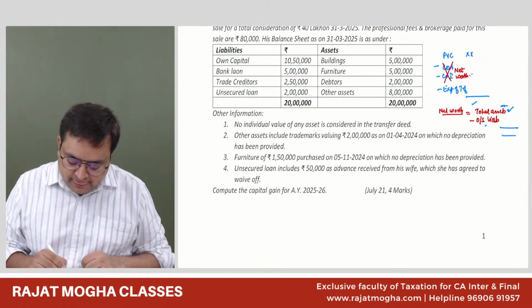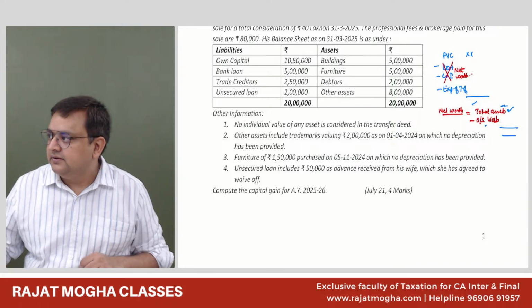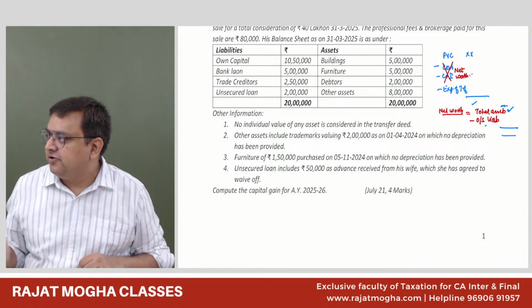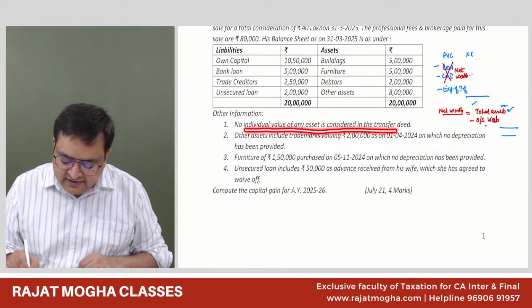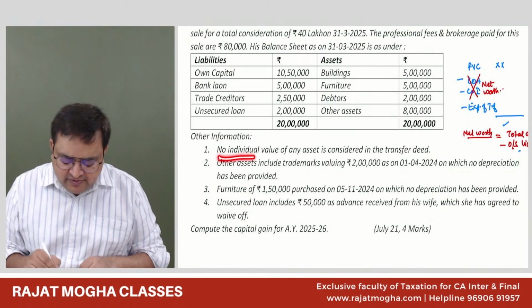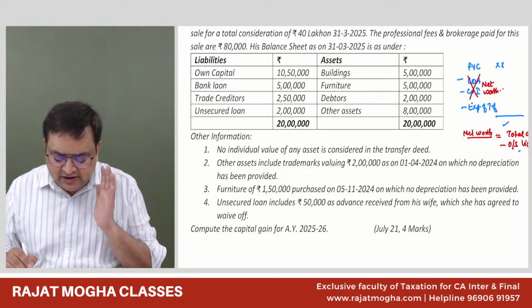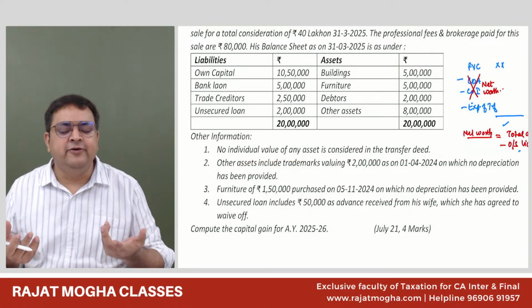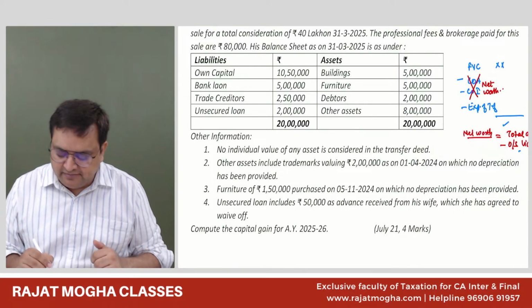Now, other information is given to us. They are saying no individual value of any asset is considered in the transfer deed. This information is not of much use, because they are just saying that no individual asset is valued. It means it is a lump sum consideration. It's actually a slump sale.